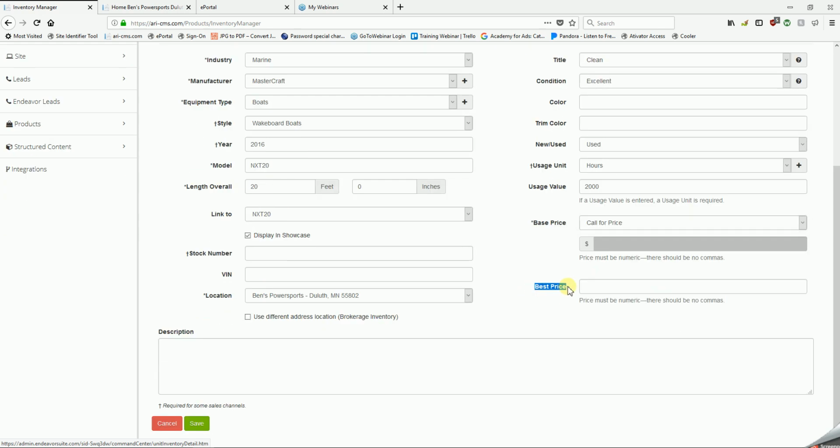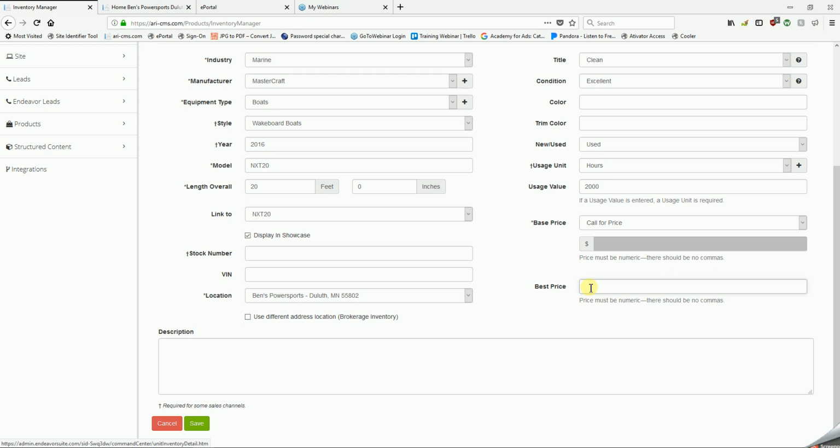The best price field. This is only used in one situation. If the manufacturer sends you a brand new unit and tells you that you cannot list this unit on your site for anything lower than MSRP, but you know that you can sell that unit for much cheaper than MSRP, enter that lower dollar amount in this field.